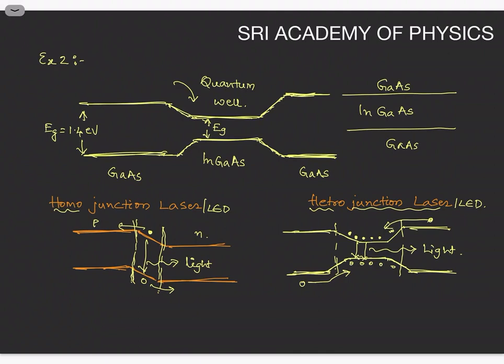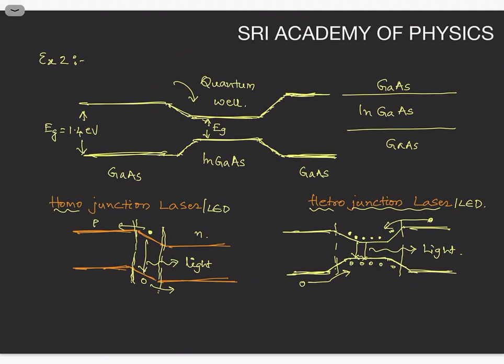Now in between the two gallium arsenides, there is a well. That well is known as a quantum well. In this well, the electrons and holes are accumulated. Suppose you fabricate a number of indium gallium arsenide structures in between the gallium arsenide, then the entire structure contains a number of quantum wells. Now what is the importance of this quantum well in the fabrication of heterojunction laser and LED?